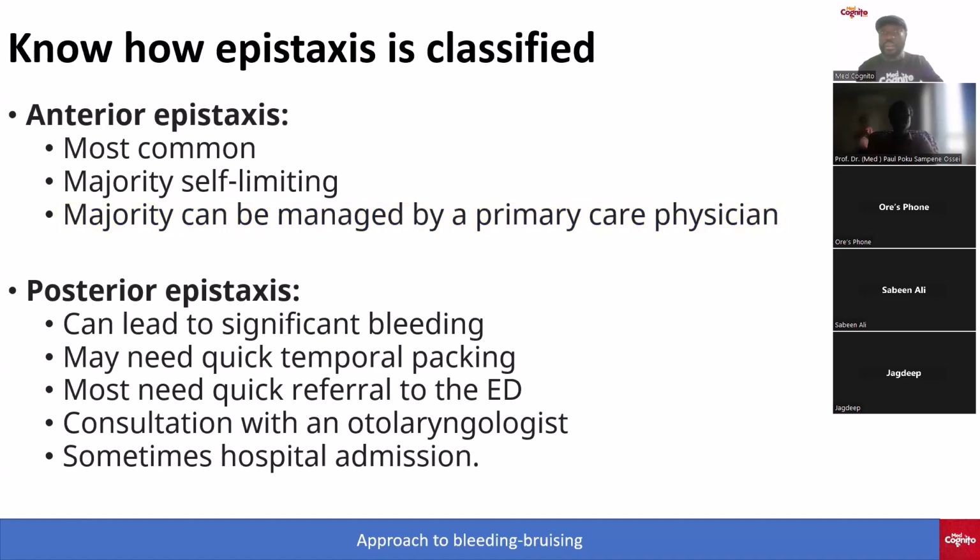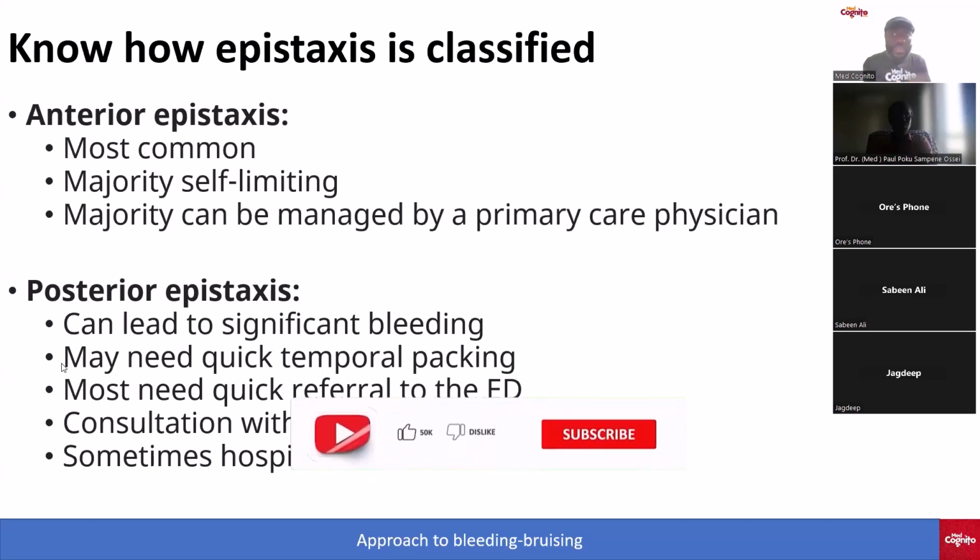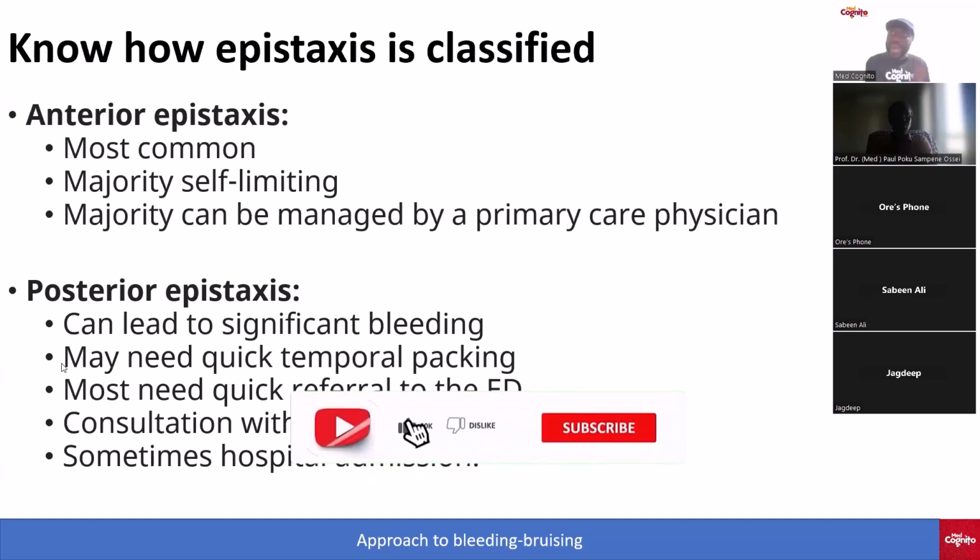Now, what about posterior epistaxis? Posterior epistaxis can lead to significant bleeding. So if you get a case where you are told that the patient has significant, profuse bleeding in epistaxis, think it could be posterior. Posterior epistaxis may need quick nasal packing. And most patients who have posterior epistaxis, if they present to your clinic, you must make sure they are sent to the emergency room.